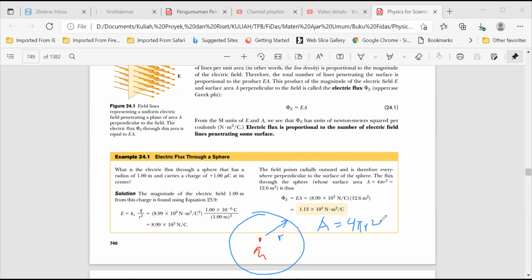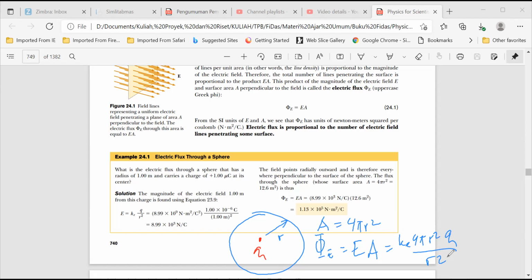So the flux in this case is equal to E times A, with E equal to k_e Q over r squared.